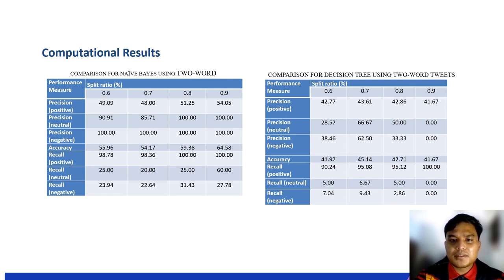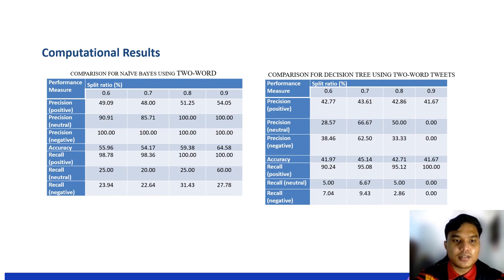The accuracy probably is not that high, but it shows that naive Bayes is only bad at predicting positive tweets. From the results, naive Bayes is very good at predicting negative and neutral tweets. It has 100% precision when predicting negative tweets at all 4 split ratios.